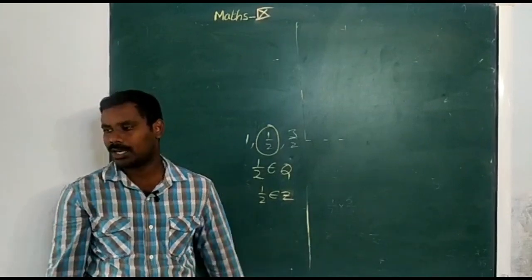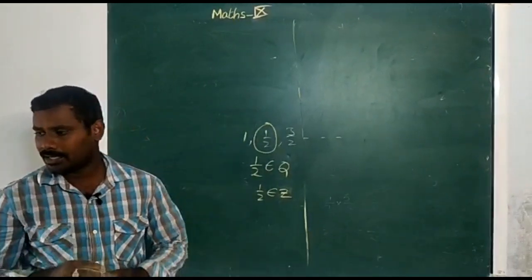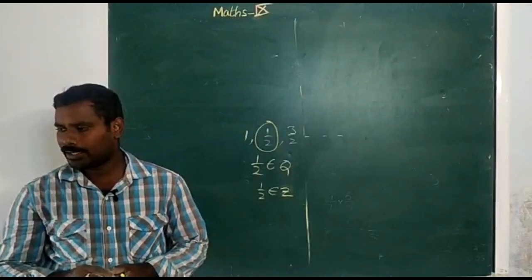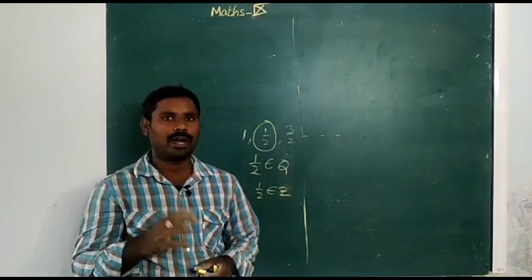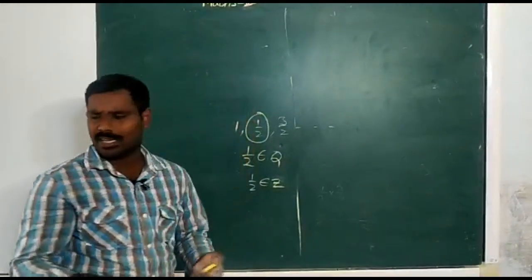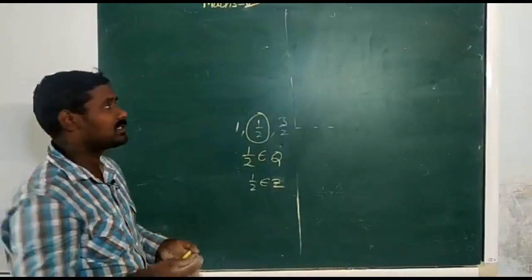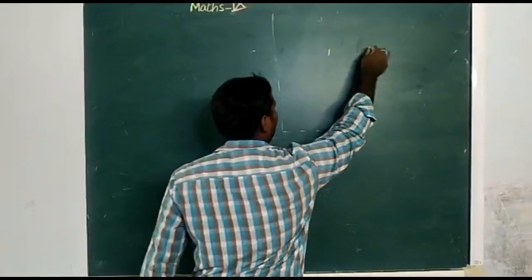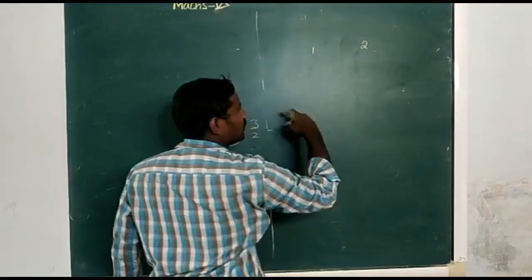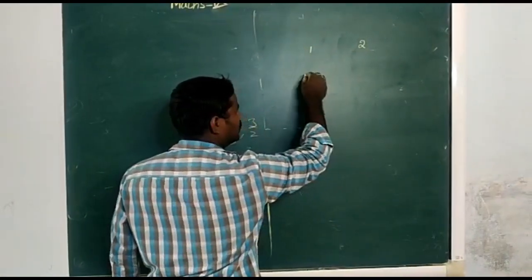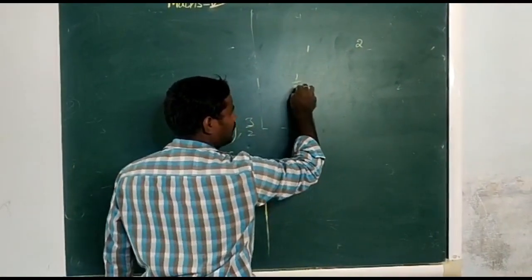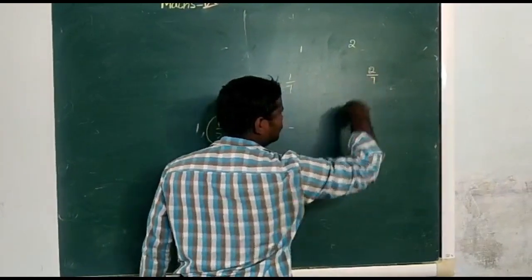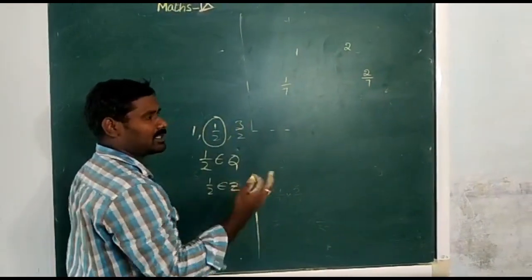Now we are going to the third Roman. Find 5 rational numbers in between 1 and 2 by using the mean method or any method. He is not asking for representation. For 1 and 2, in between 1 and 2, I am writing 1 by 7 and 2 by 7, dividing by the same number, so the number is not changing.